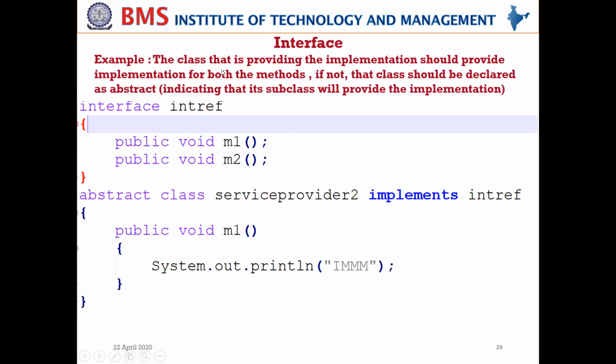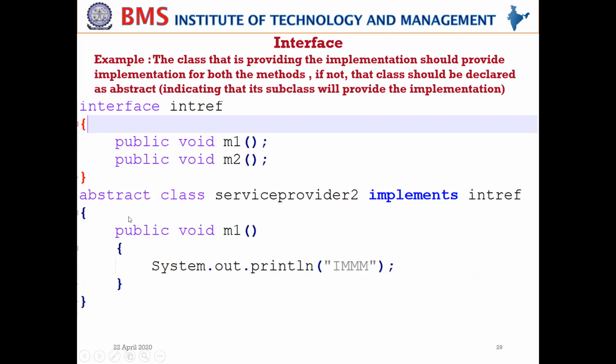Now the next point, as I told you, is that the class that is providing the implementation should provide implementation for both the methods. This also I have shown you. It can provide implementation for both the methods if it knows what to implement. If it knows what exactly to get implemented, it can provide the implementation. If not, the class should be declared as abstract.